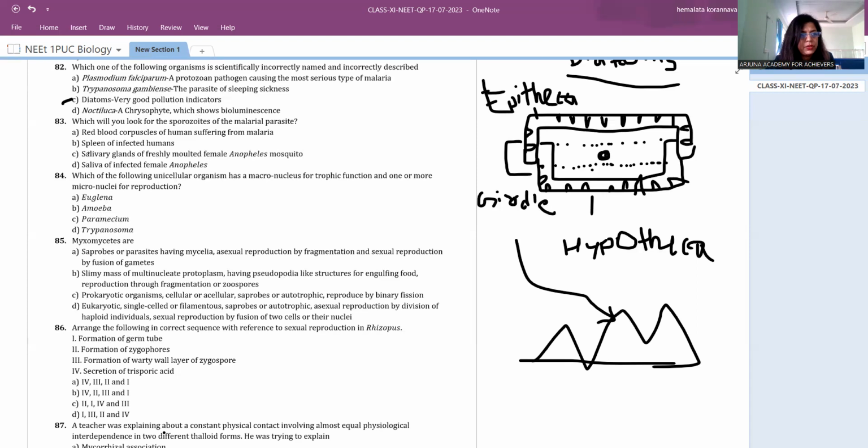They are lichens. Where will you look for the sporozoites of the malarial parasite? Actually, I described the malarial parasite: Plasmodium vivax. It completes its life cycle in both humans and the mosquito.